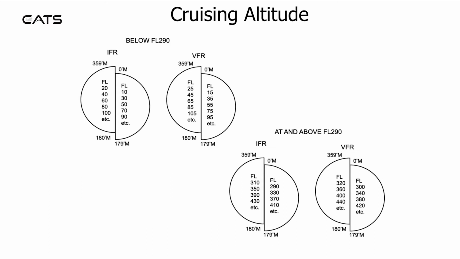At and above flight level 290, the separation between levels is increased. For IFR flight, the levels between 0 and 179 magnetic are 290, 330, 370 and 470, etc. And between 180 and 359 magnetic, 310, 350, 390 and 430, etc. VFR flight is 1,000 foot higher.